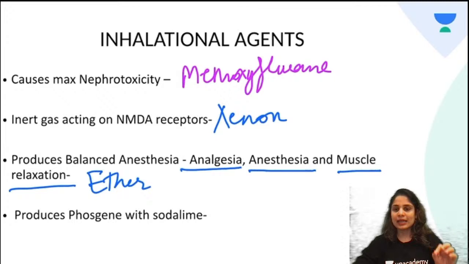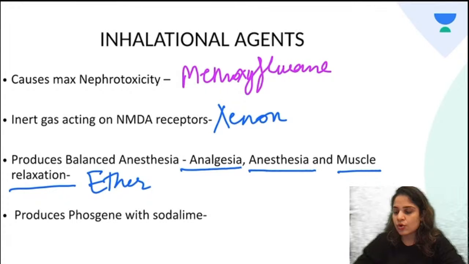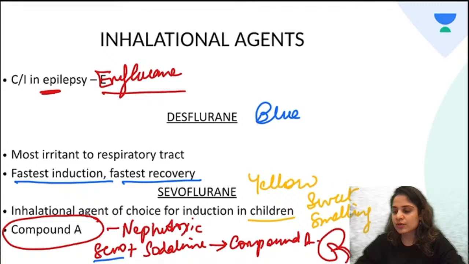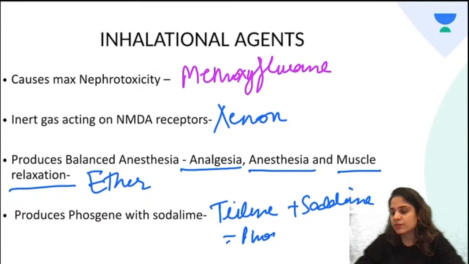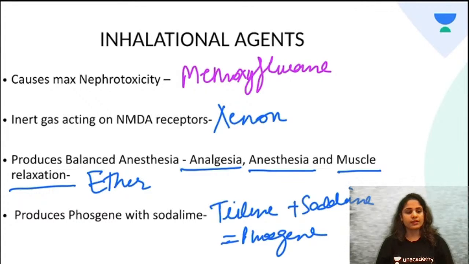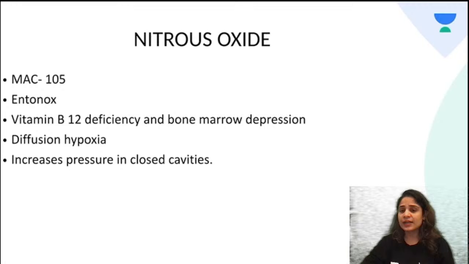And which is the agent which produces phosgene with soda lime? Just like sevoflurane used to react with soda lime to form compound A, there is another agent called trilene which reacts with soda lime to form phosgene. Now this phosgene is also a poisonous gas, and that's why they prefer to ask you about this question. Okay, so we have discussed all the inhalational agents.